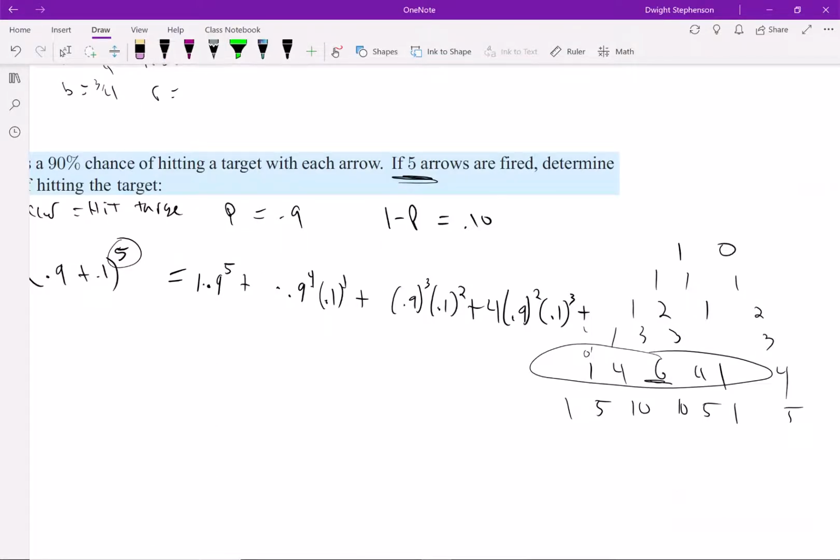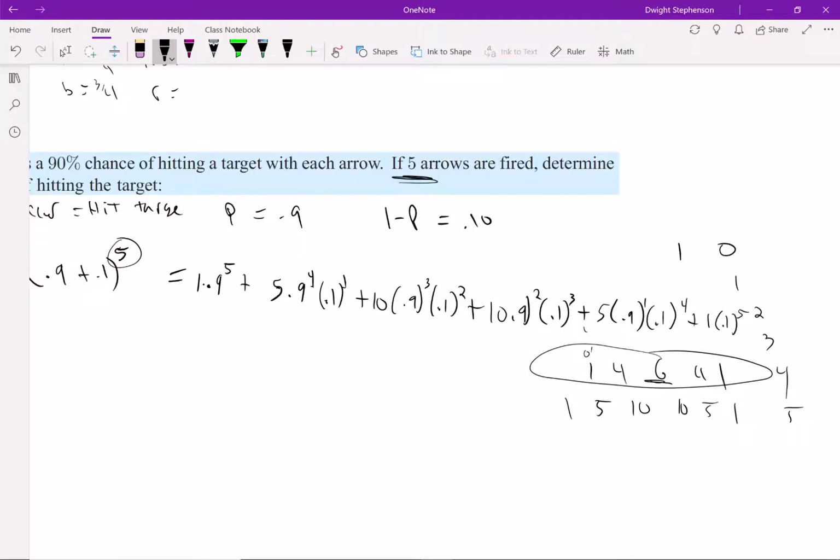So I've got to erase my coefficients here. Should be 1, 5, 10. This would be 10. And then I go back to 10, 5, 1. So then, okay, delete this again. The next one would be 5 times 0.9 to the first, 0.1 to the fourth. You can see how I'm just counting down on this one and counting up on this one. And the last one would be 1 times 0.1 to the fifth.